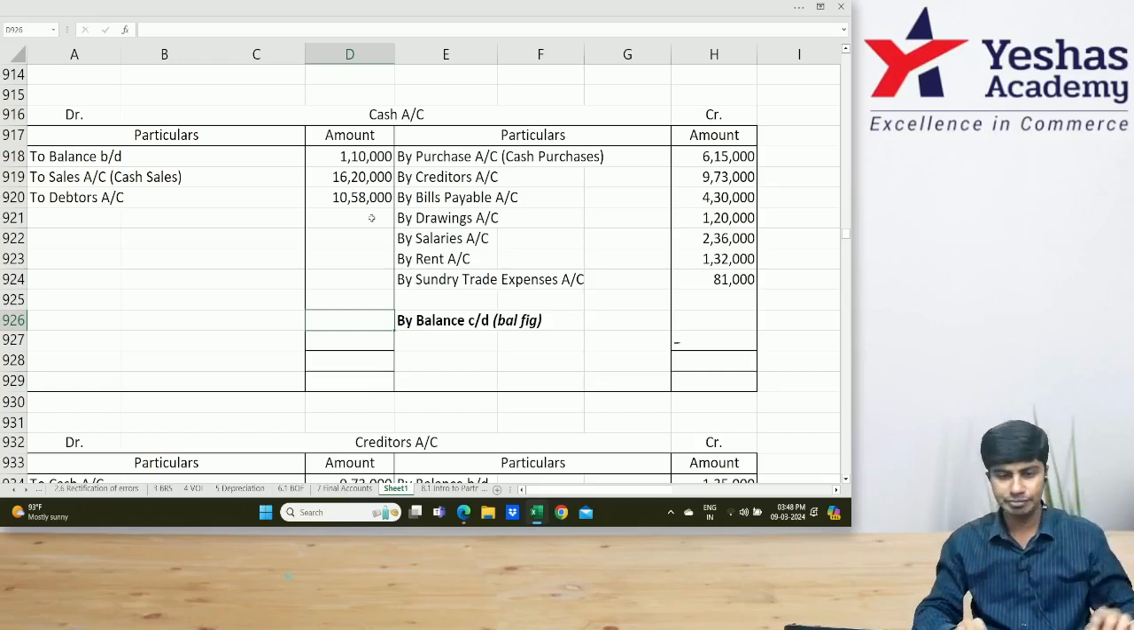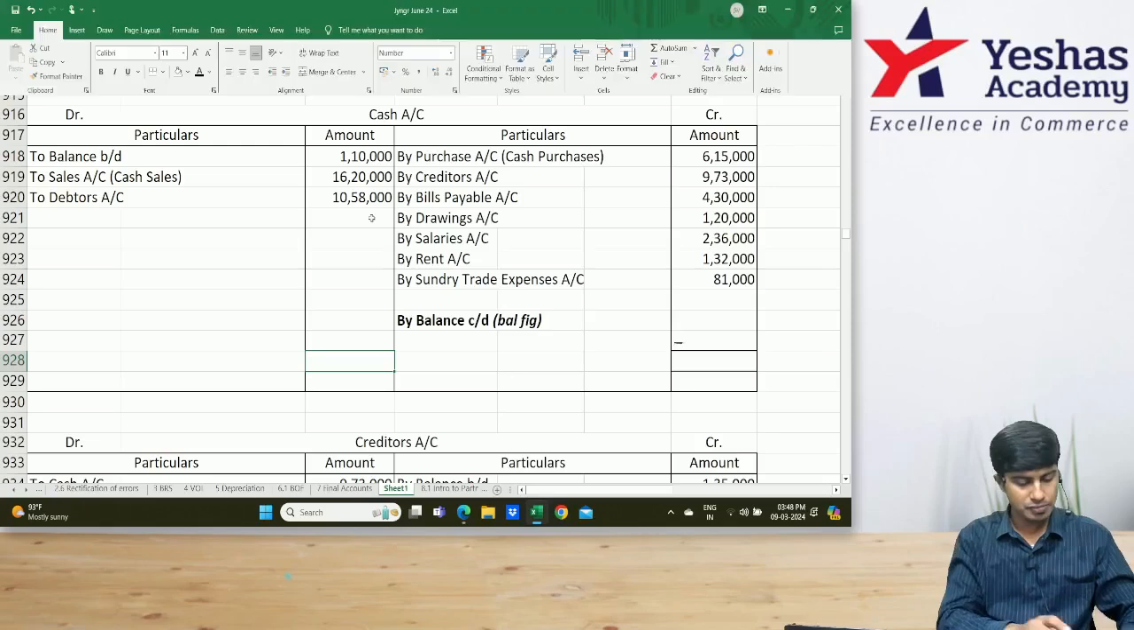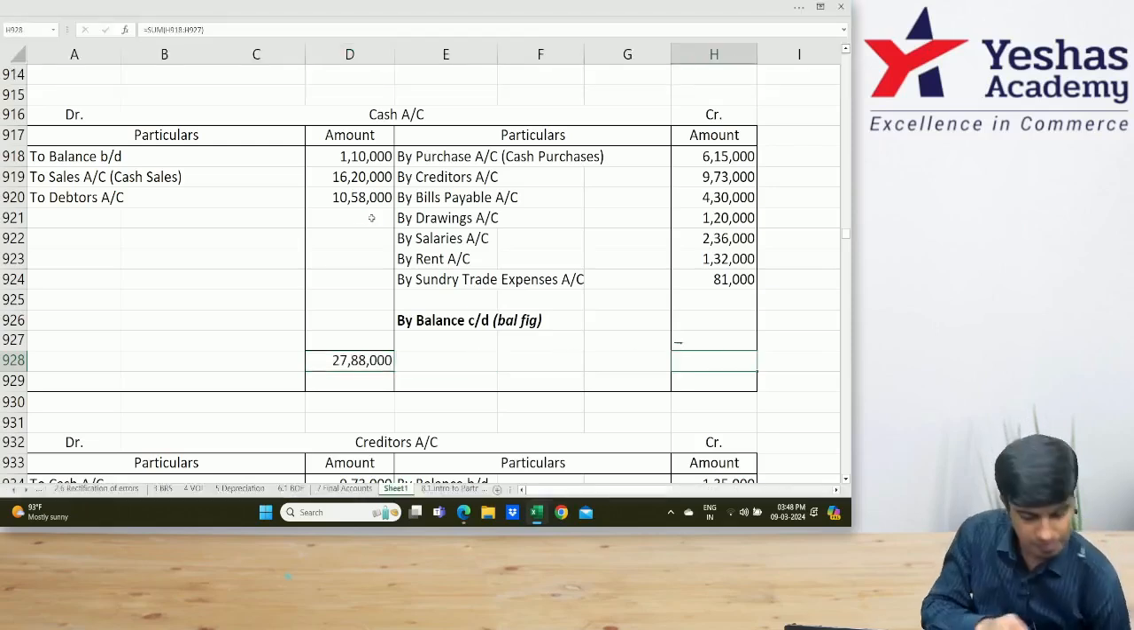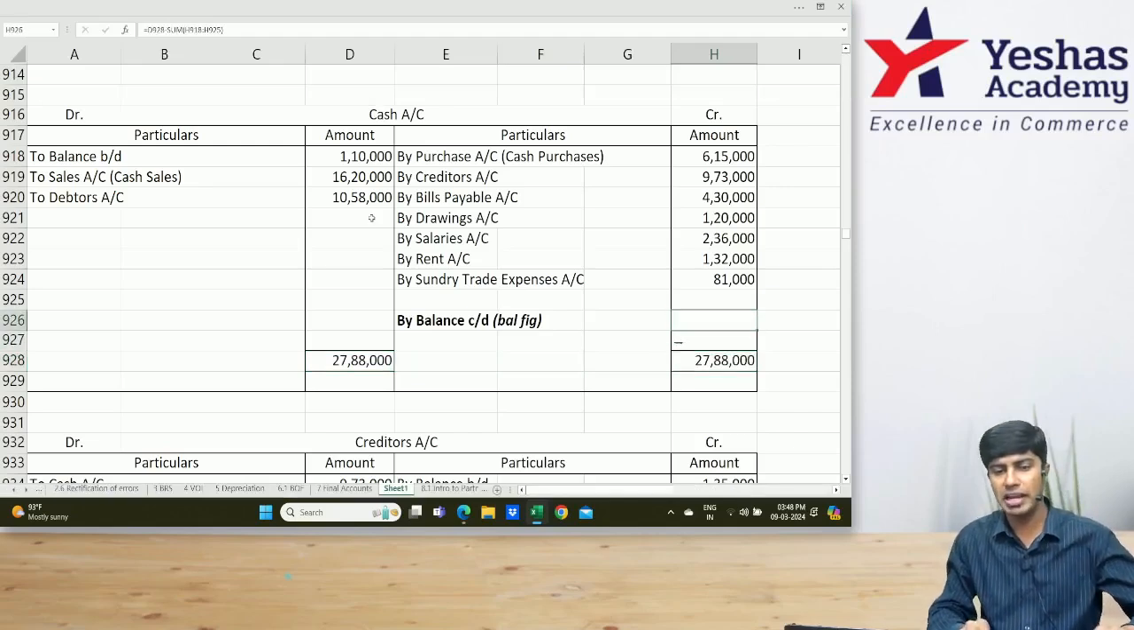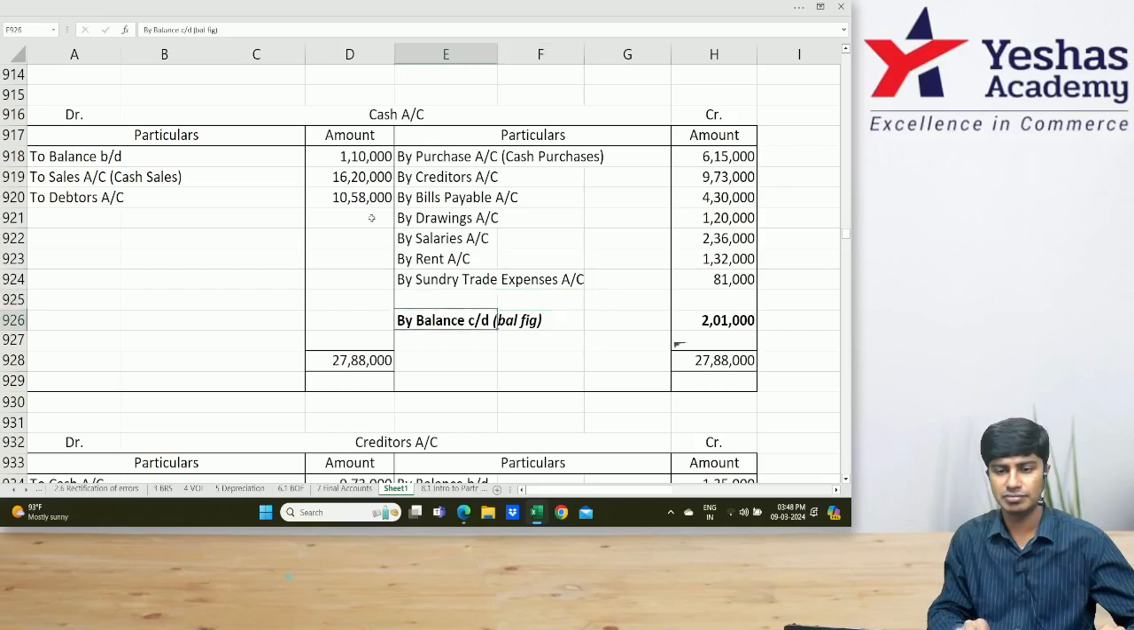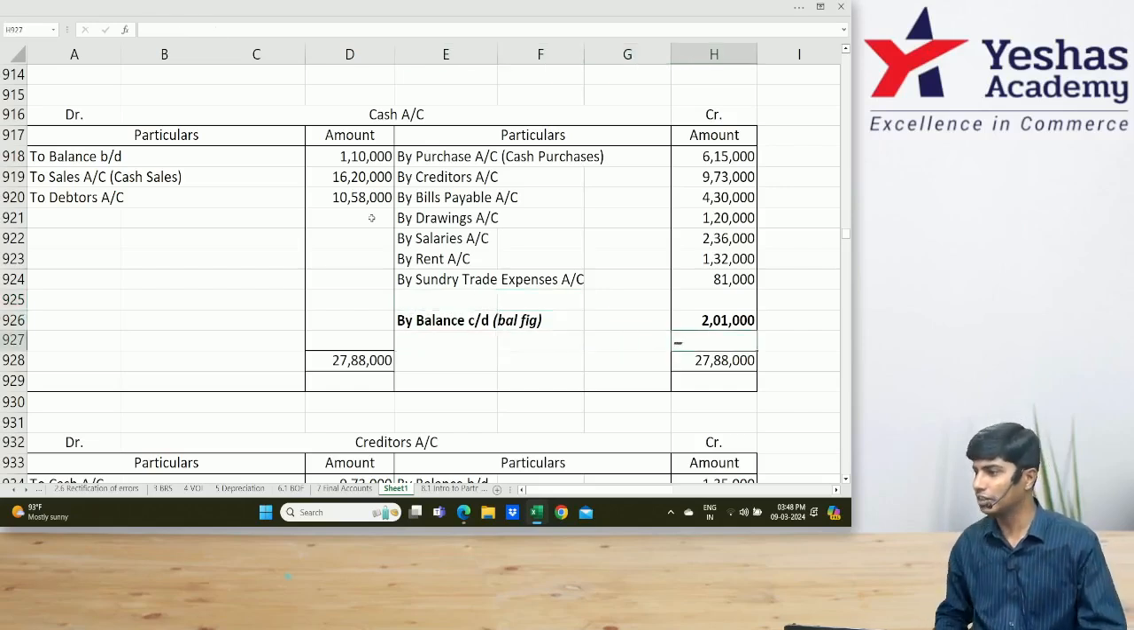27 lakh. Very good. One second. 2788, 2788. How much is the balancing figure? 2,01,000.